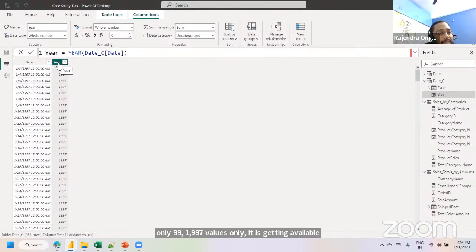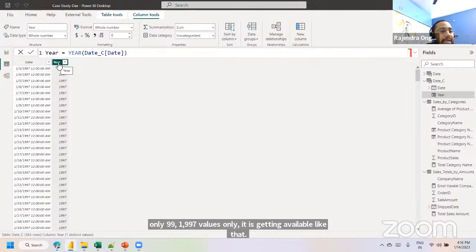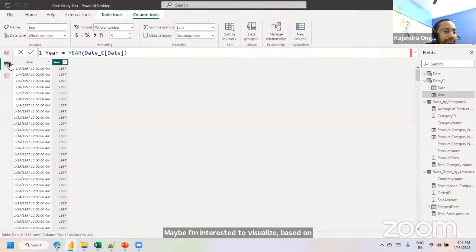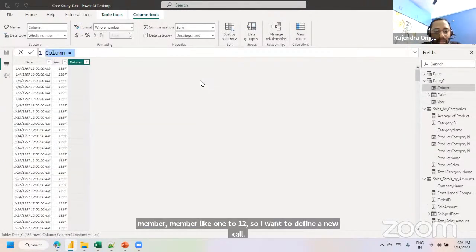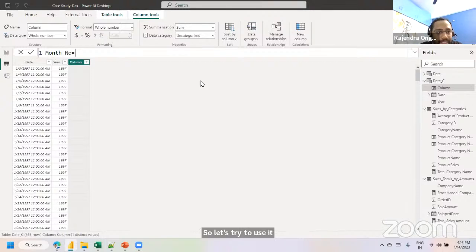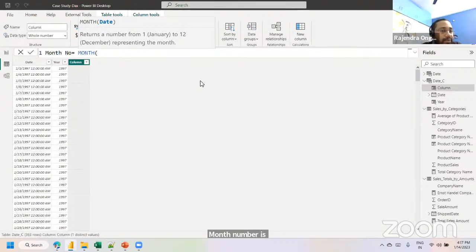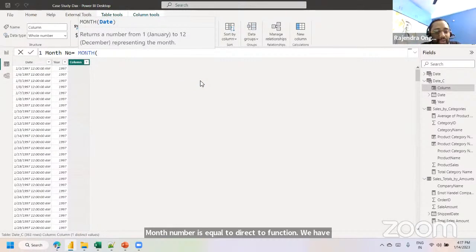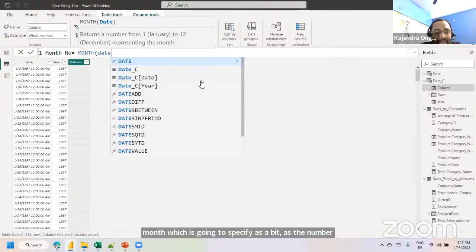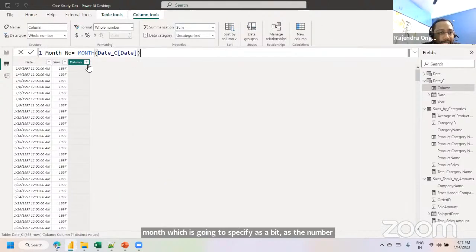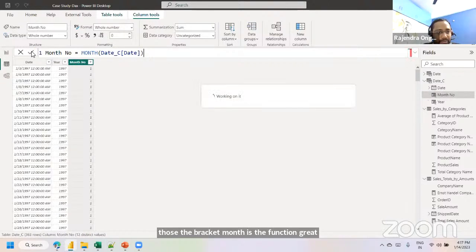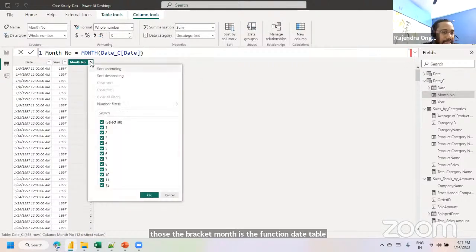Like that, maybe I'm interested to visualize based on the month number, like 1 to 12. So I want to define a new column. So let's use it. New column, MonthNumber is equal to the direct function. We have MONTH, which returns the number from 1 to 12. Try to specify the date table, date column. Close the bracket. MONTH is the function, date table, date column, validate it. So you are defining these numbers.